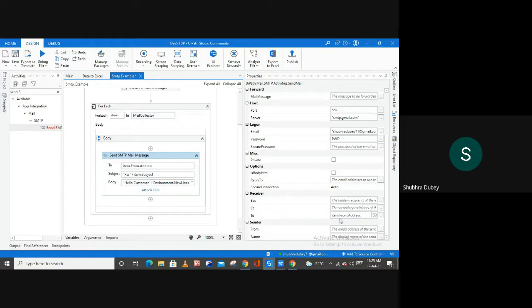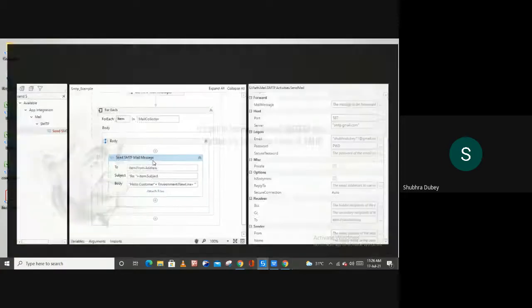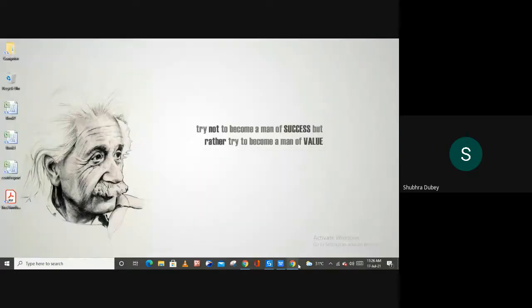Inside of these two, this is compulsory, so I have already filled these fields, as you can see. And then sender, from, and name. If you want to fill these fields you can, but again this is optional. Now let me save this program and let me run this. Let's just wait. Yeah. Now let me save it again and let me show you the output.